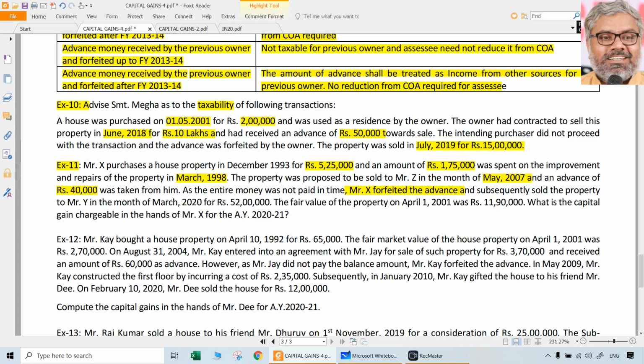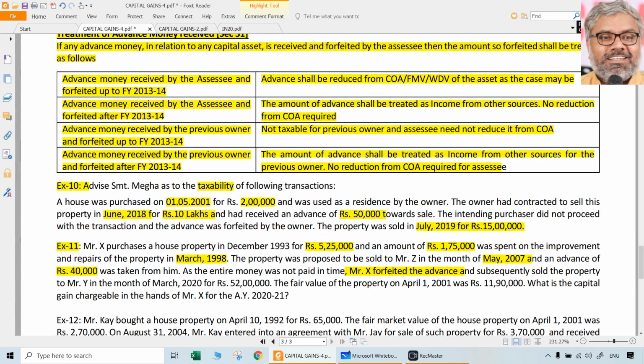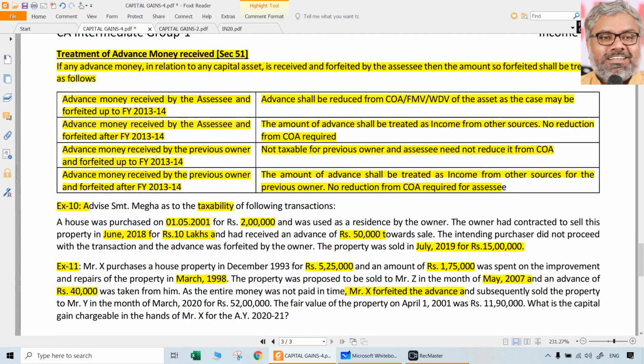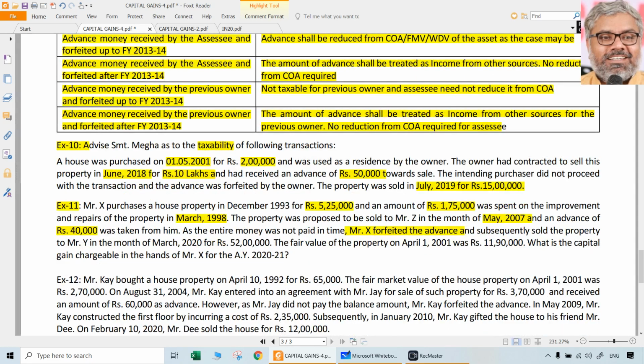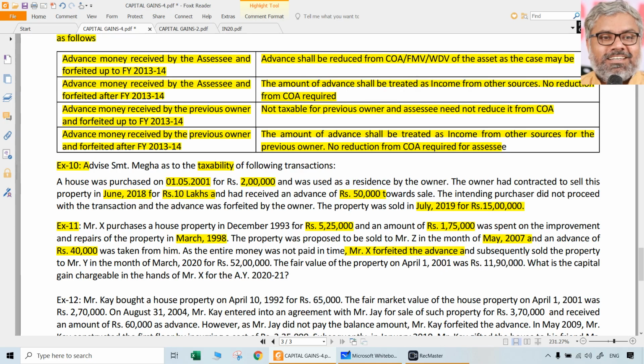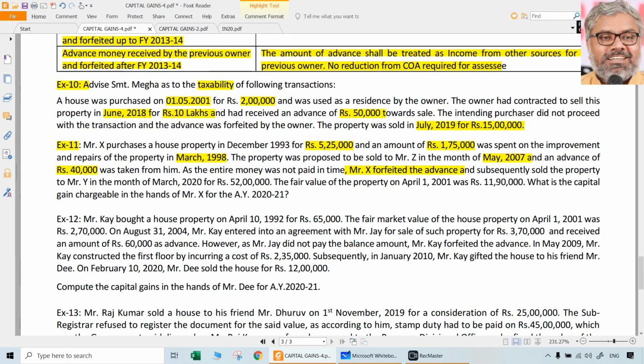That is the provision here related to section 51. Section 51 says clearly, if the advance money received by the seller and forfeited up to financial year 13-14, that advance shall be reduced from the cost of acquisition. So X has forfeited this advance of 40,000, and that is why it has to be reduced from the cost of acquisition.